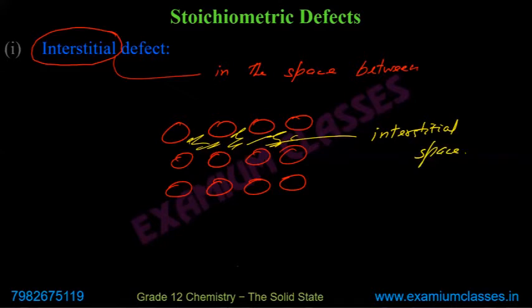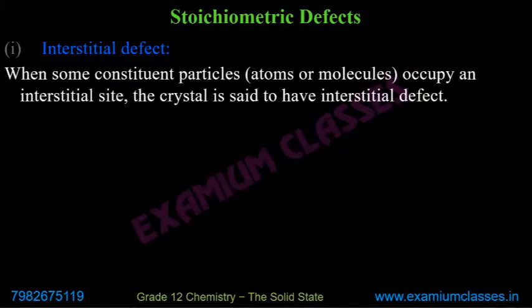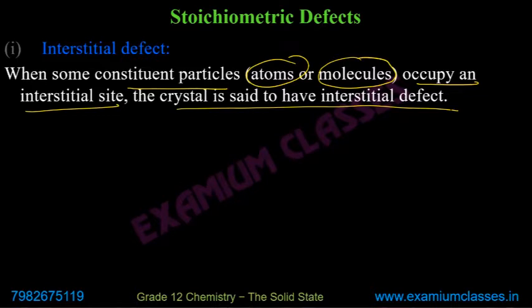The space between the atoms of the lattice, or space within the lattice, is known as interstitial space. When some constituent particles, atoms or molecules, because a solid can be made of atoms or molecules, occupy an interstitial site, then the crystal is said to have interstitial defect.